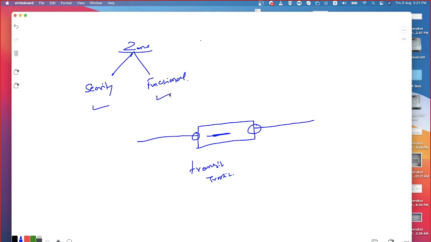Then what is the functional zone? Functional zone, again an interface is going to be associated to a functional zone. The zone is meant for some specific functionality. What do you mean by that? Say for example, management is a functionality. If I have an interface reserved for management, that interface can be used only for the management purpose. Other than that, there is no use of it. You agree?